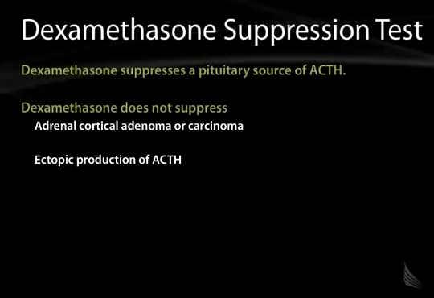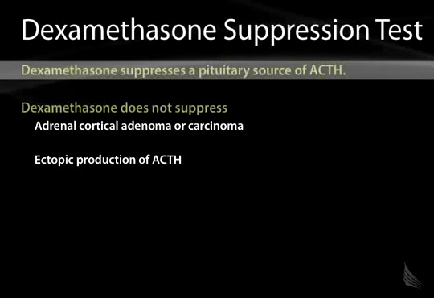So in terms of what is causing hypercortisolism, you can perform a dexamethasone suppression test. Dexamethasone is a potent glucocorticoid. It's actually about 30 times more potent than cortisol. And what it normally does in the normal person is feedback inhibit the pituitary secretion of ACTH. So you can give a low dose or a high dose dexamethasone.